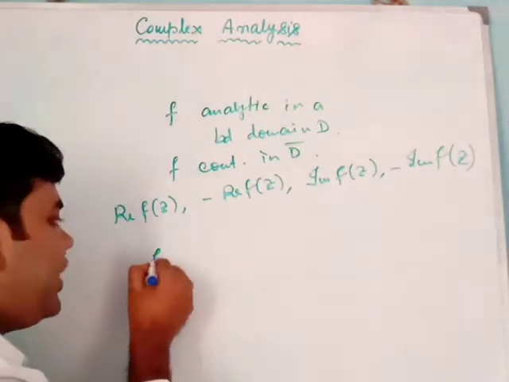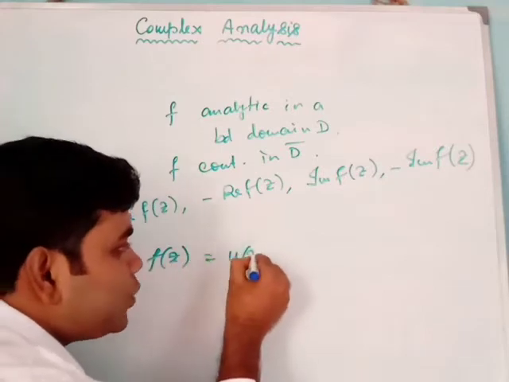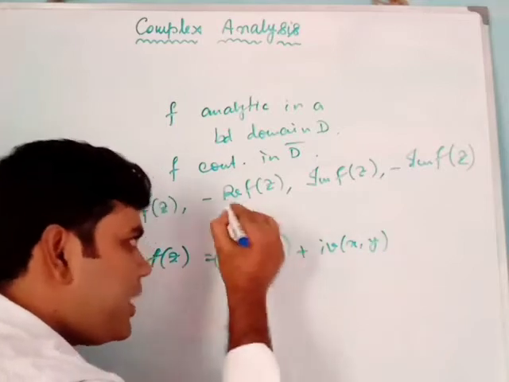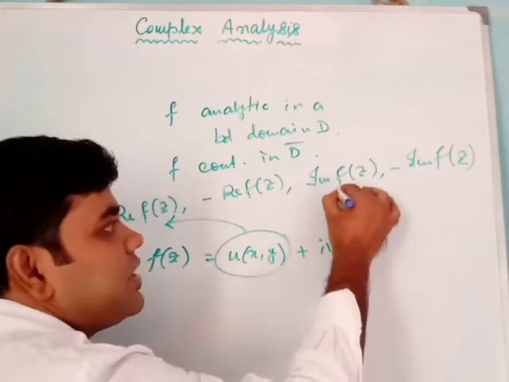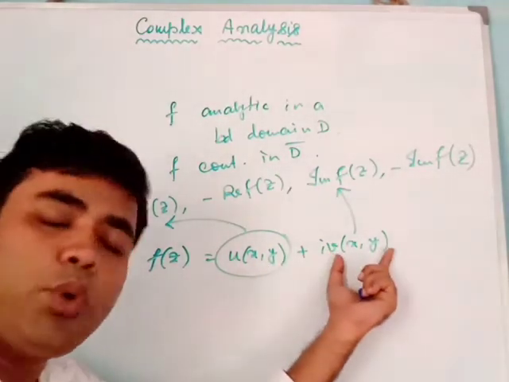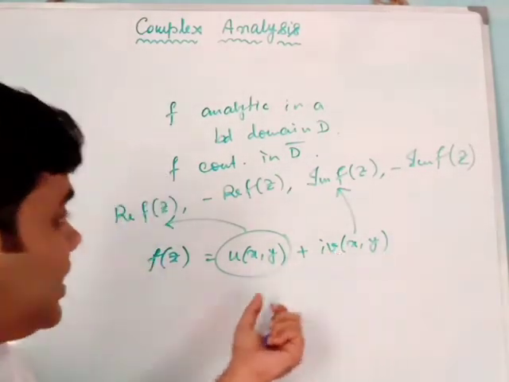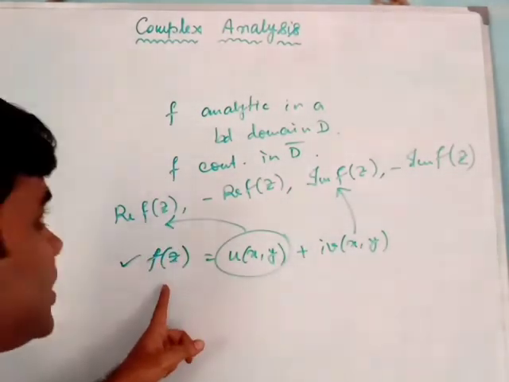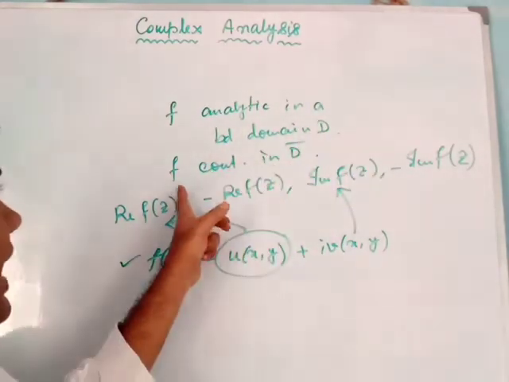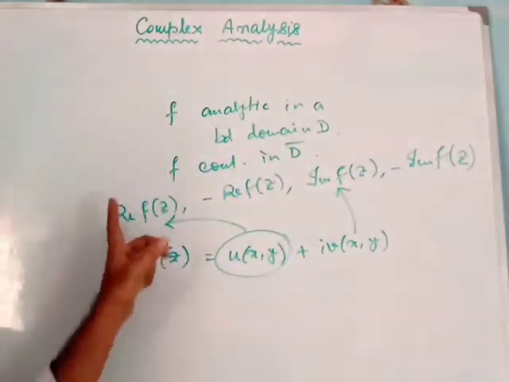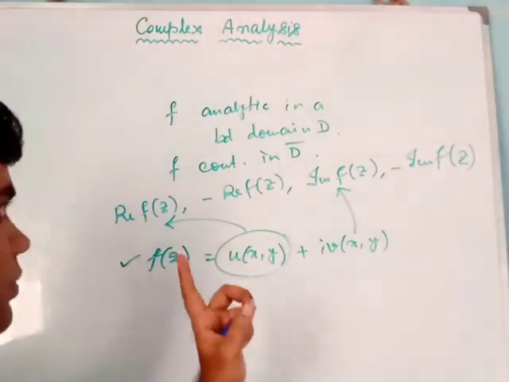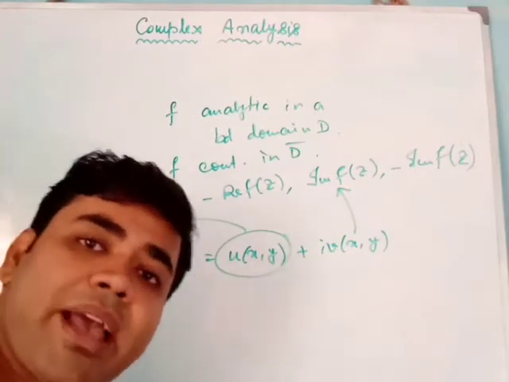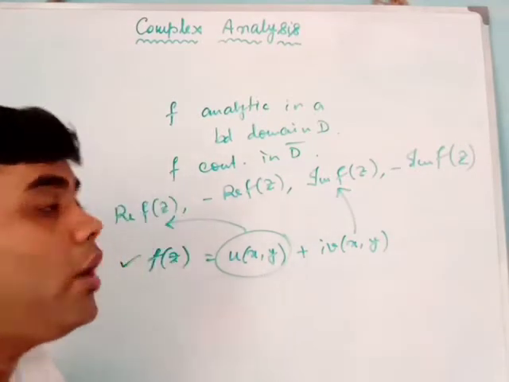We know that f(z) is given as u(x,y) plus i v(x,y). This u(x,y) is our real part of f(z) and v(x,y) is our imaginary part of f(z). Both u(x,y) and v(x,y) are real functions of several variables. If f(z) is analytic in a bounded domain D and f is continuous in the closure of D, then Re f(z) and Im f(z), or minus Re f(z) or minus Im f(z), all of these will attain their maximum values at the boundary of D.